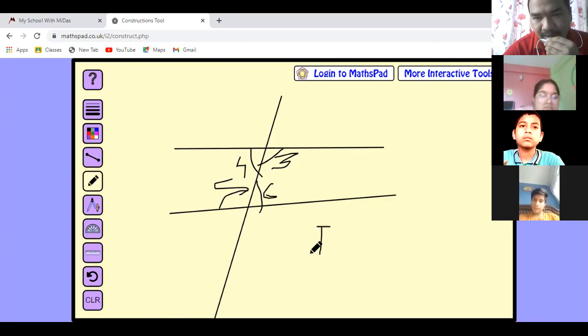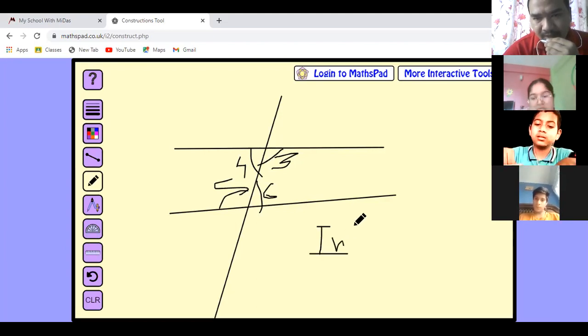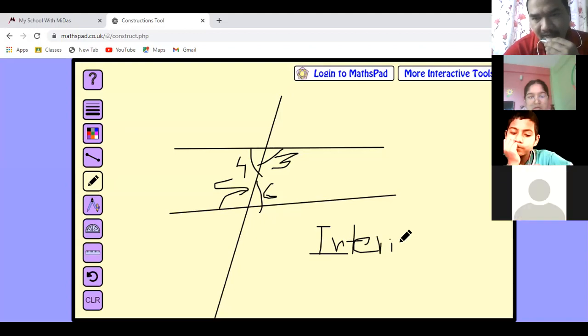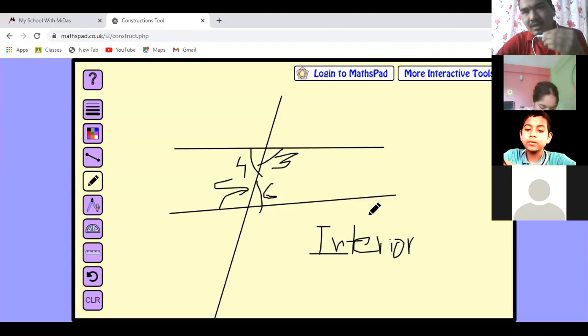What type of angles are they? Interior angles. Can you tell the spelling of interior? Look there that I'm writing here. I-N-T-E-R-I-O-R. These angles are known as interior angles.